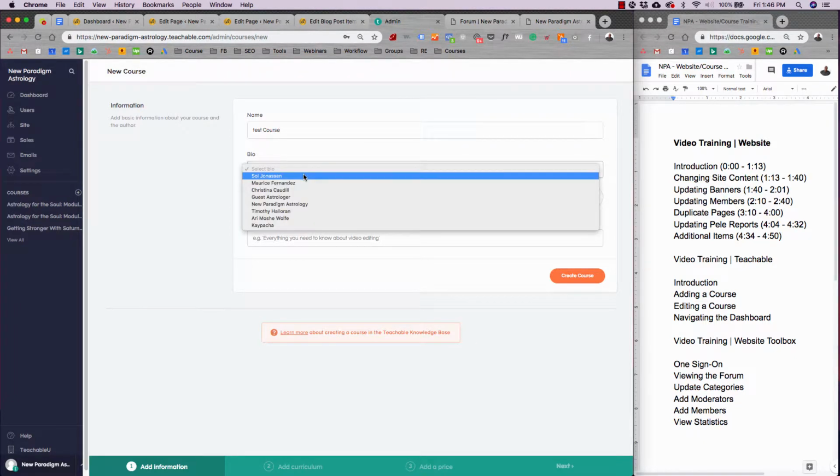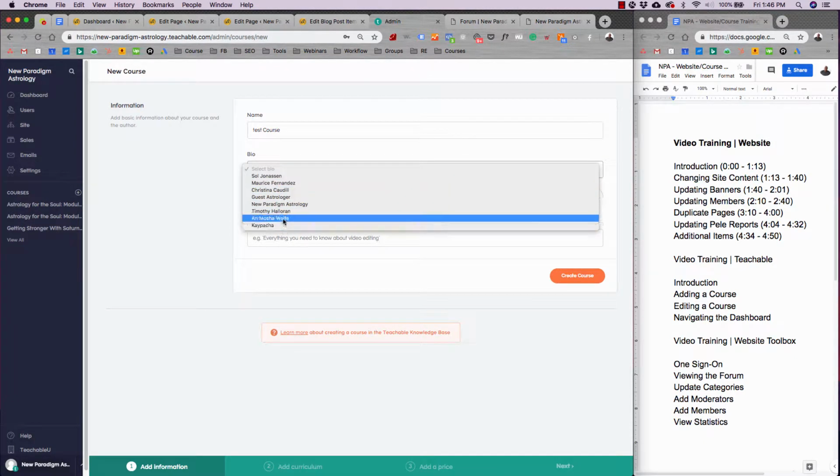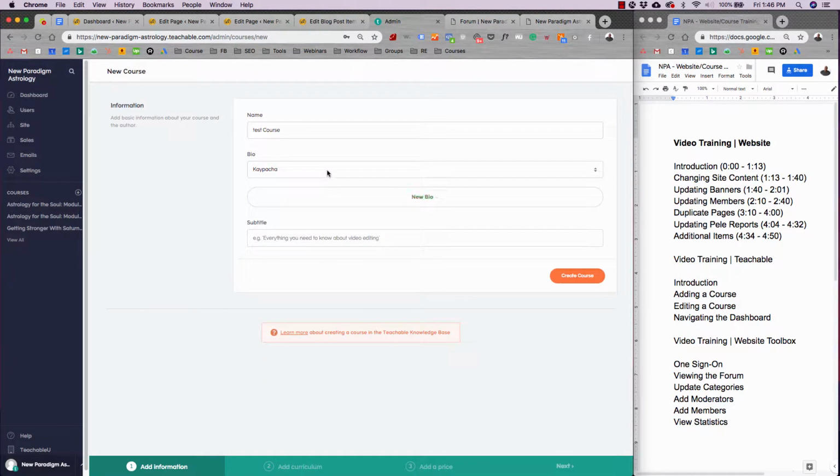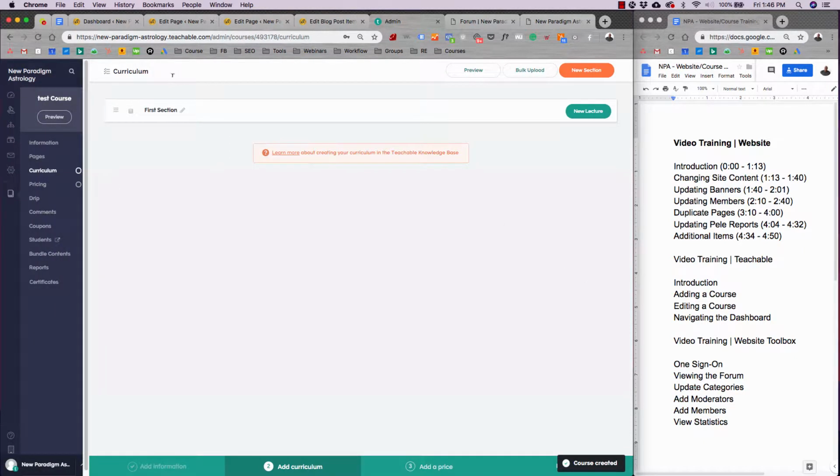You select the bio, which means the teacher or instructor who's doing the course. So let's make this one K-Pacha. Their bio is fine. We don't need to add that because it's already there. Subtitle, test course is here. And then you can hit create course. Once that course is created, it'll have all of these items here that you can update. So I usually just run down the list.